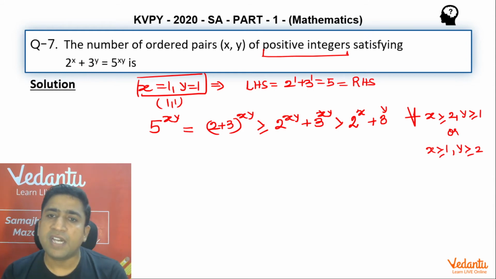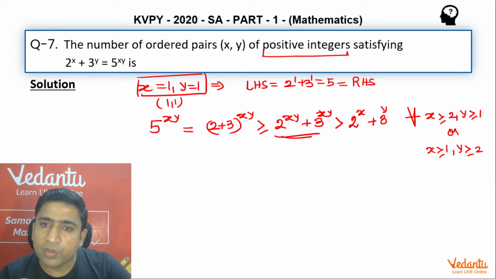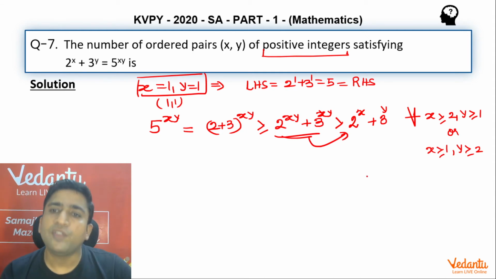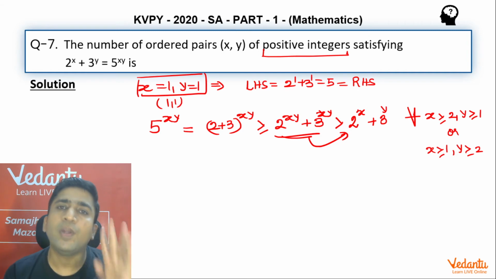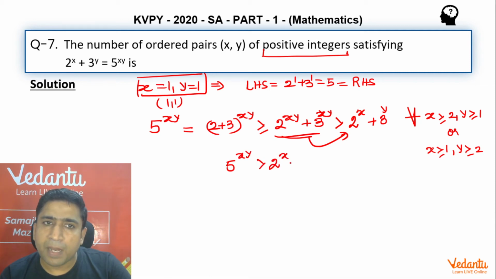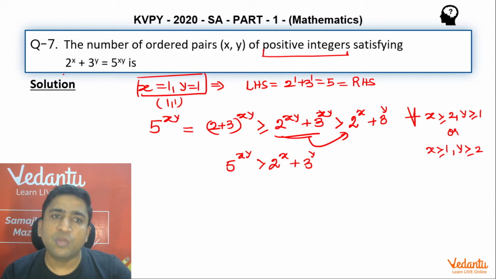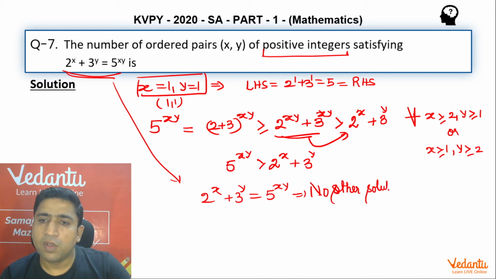So I can write 5^(xy) = (2 + 3)^(xy), which is always greater than or equal to 2^(xy) + 3^(xy). This is always going to be true, because if you take any combination in which one of the values is at minimum 1 but the other is greater than or equal to 2, this inequality is always true. So I can say for sure that 5^(xy) is always going to be greater than 2^x + 3^y, so corresponding to the equation given in the question, I will have no other solution from the rest of the conditions.